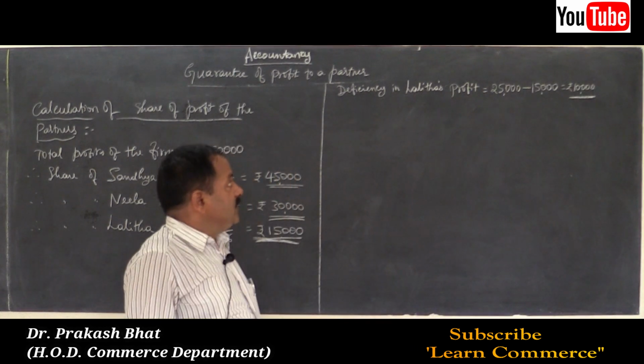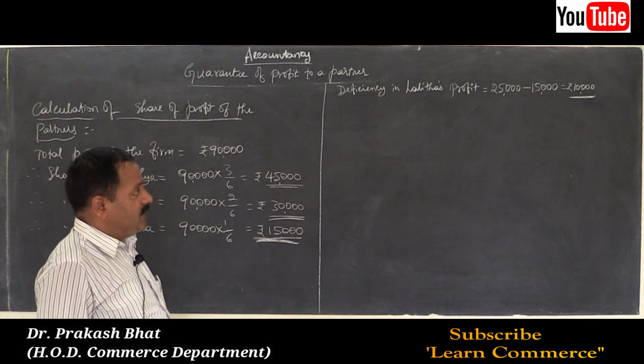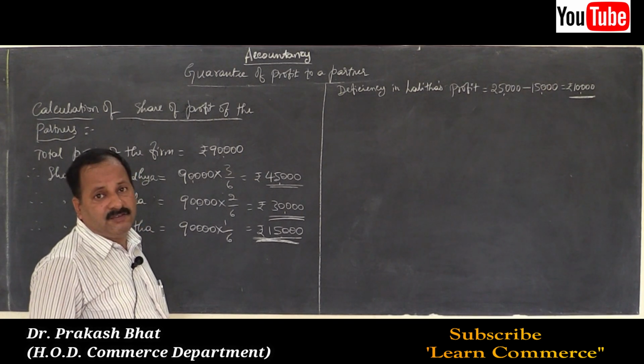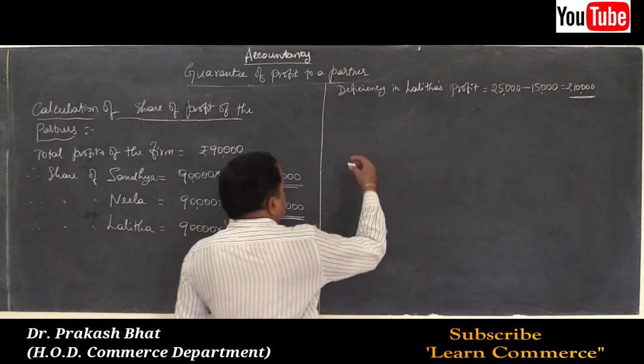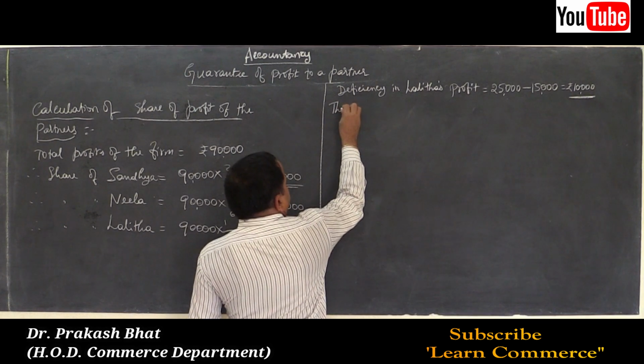That is, the deficiency in Lalita's profit is rupees 10,000.